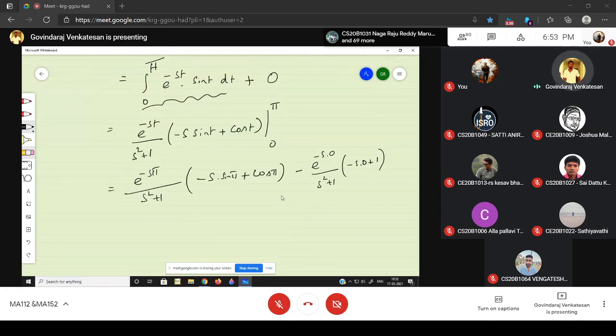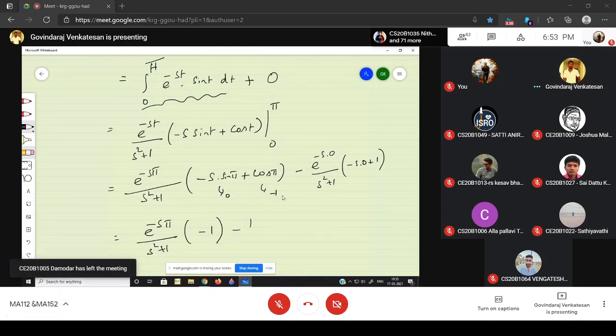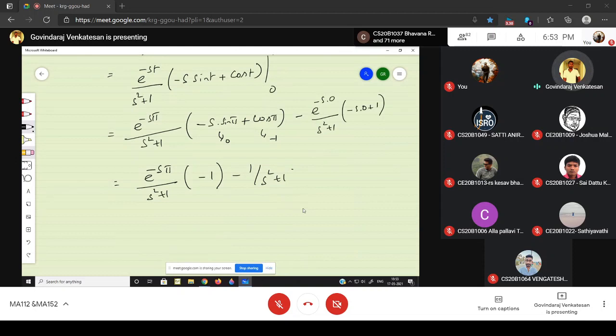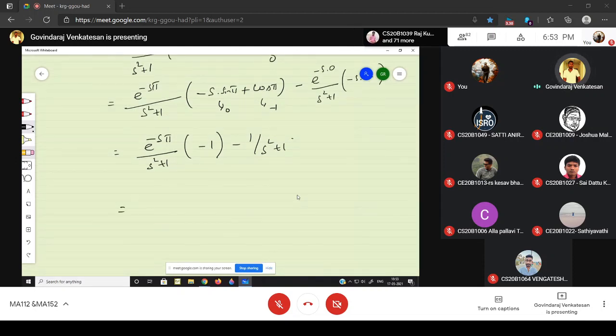So here what is sine pi and what is cos pi? Sine pi is 0, cos pi is minus 1. So the answer is e power minus s pi divided by s square plus 1 times minus 1, and this is minus 1 divided by s square plus 1. Right? So you can simplify this as minus of e power minus s pi plus 1, the whole divided by s square plus 1.